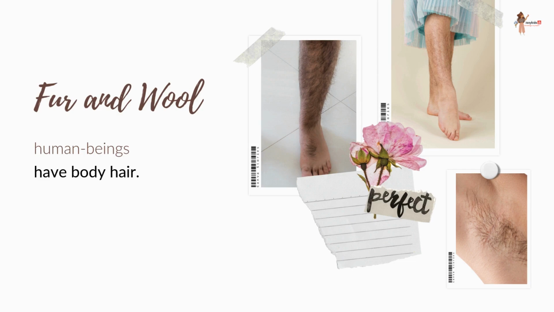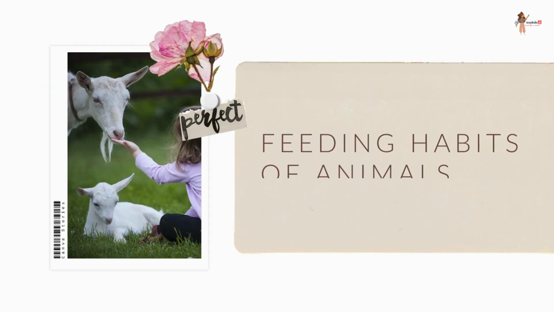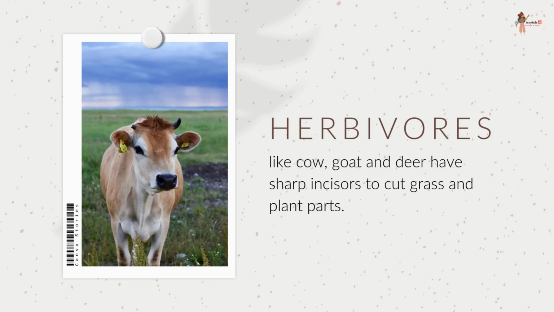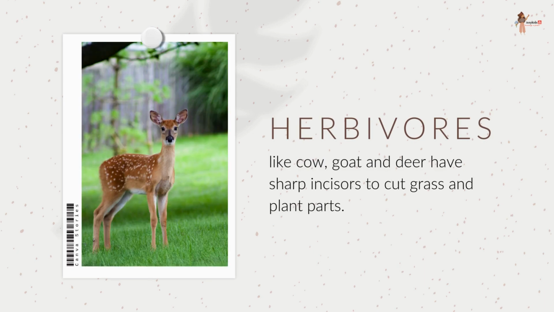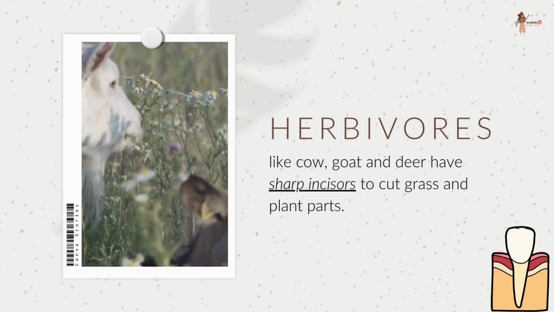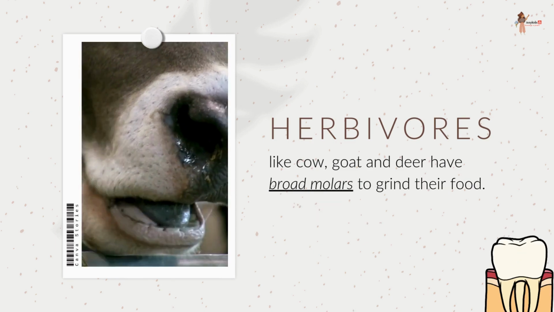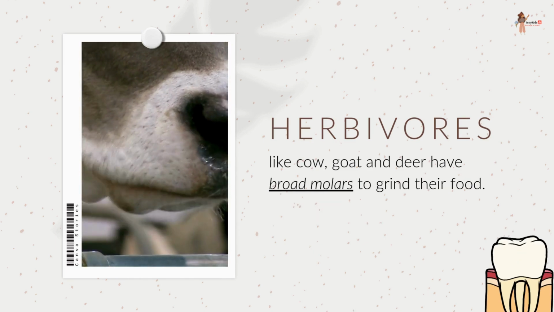Now let's talk about feeding habits of animals. Animals differ in their feeding habits. Herbivores are plant eating animals. Herbivores like cow, goat, and deer have sharp incisors to cut grass and plant parts. They also have broad molars to grind their food.